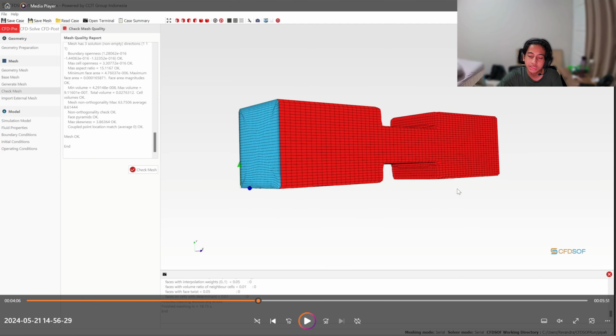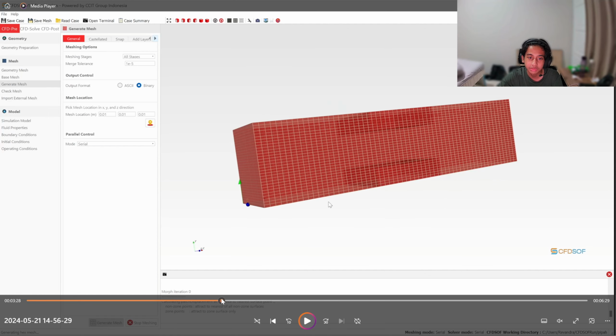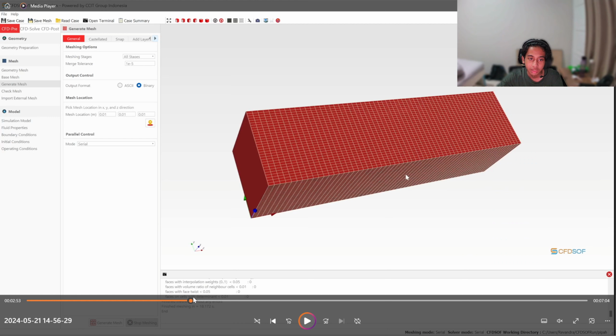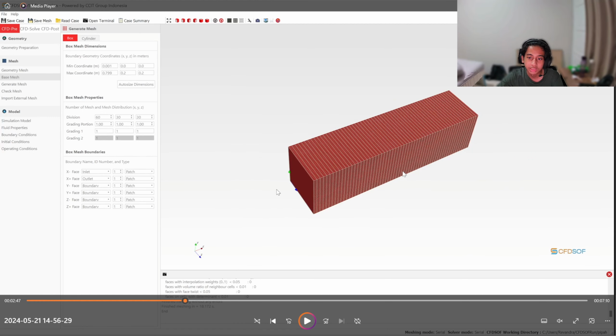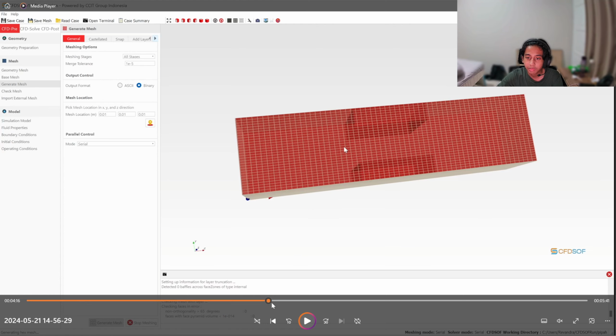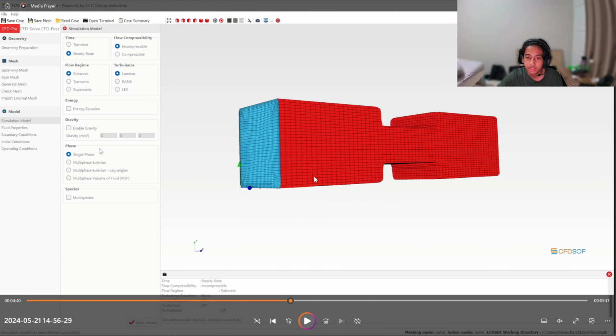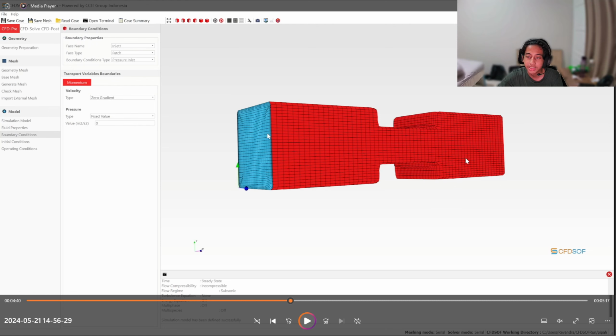So this is the final product of the mesh, and I forgot to mention before that we have to set the inlet and the outlet. This is the inlet and this is the outlet. The mesh will look like this, where this is the inlet and this is the outlet.